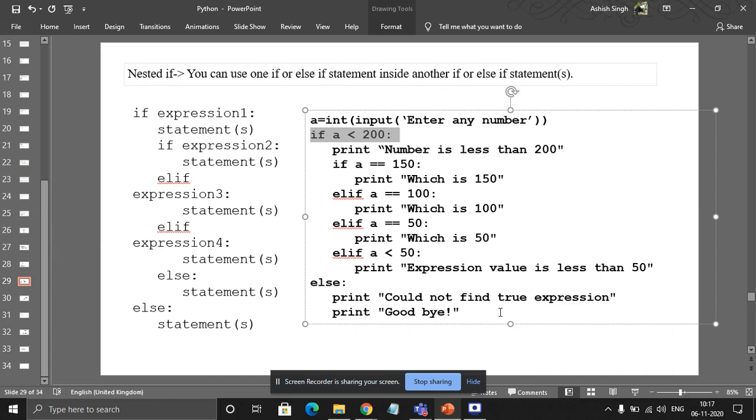Two conditions. Number one, if a is less than 200 evaluates to false, directly it will come here. Print could not find true expression. Goodbye. But if a is less than 200, it will print number is less than 200 and start checking exactly what the number is. Maybe the number is more than 200, or maybe the user has entered some other character or symbols.